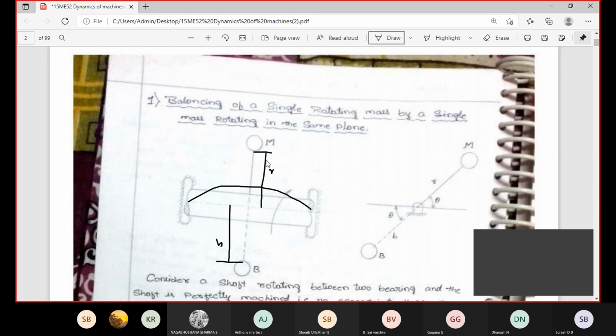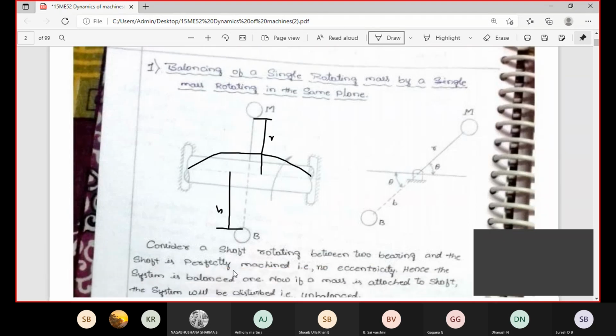That one is called a disturbing mass. Once the disturbing mass is created, vibration is automatically created in that shaft. To avoid that, one more balancing mass is attached opposite to this particular mass.